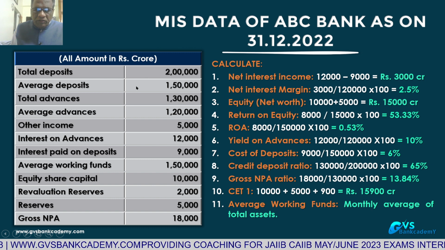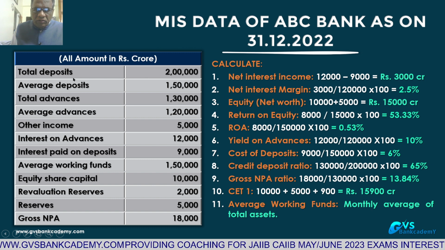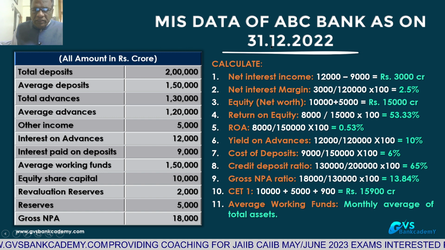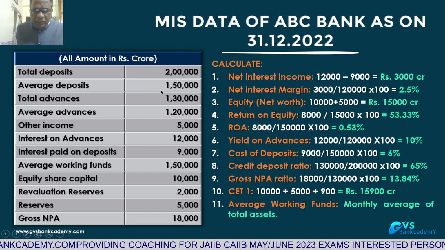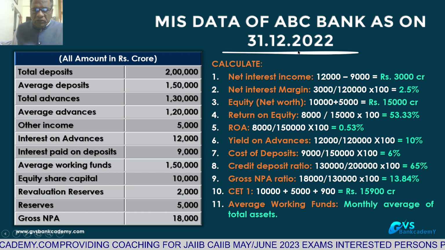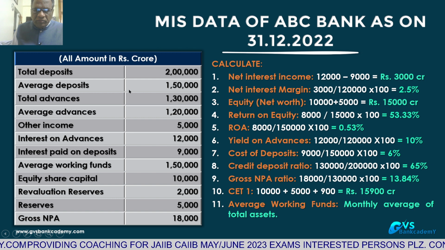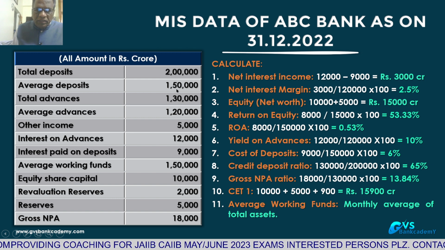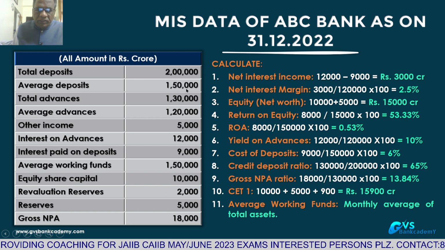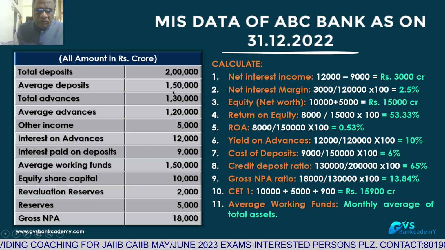Average deposits are 1 lakh 50,000 crores. Total deposits as on 31st December 2022 are 2 lakhs. Average deposits means the April to December average, that is 1st April to 31st December. On an average, the monthly average is 1 lakh 50,000 crores.